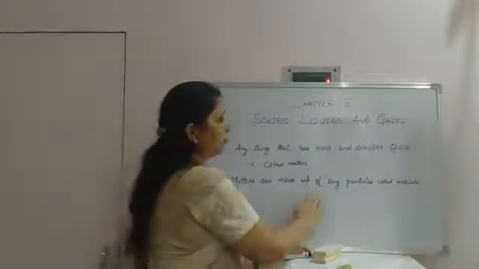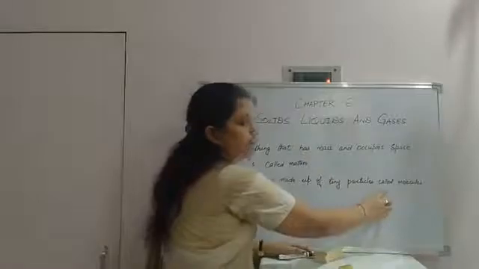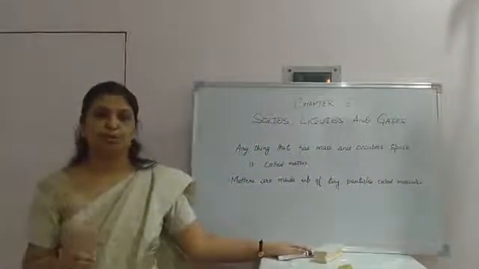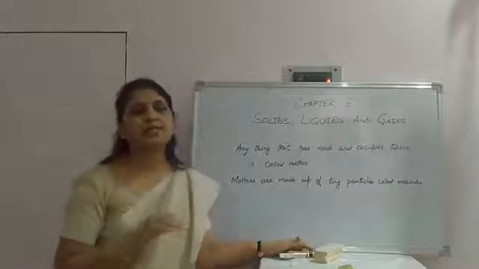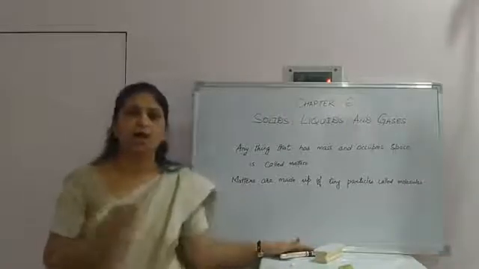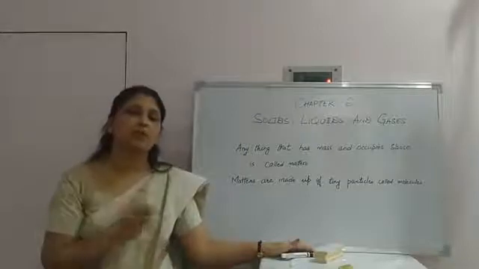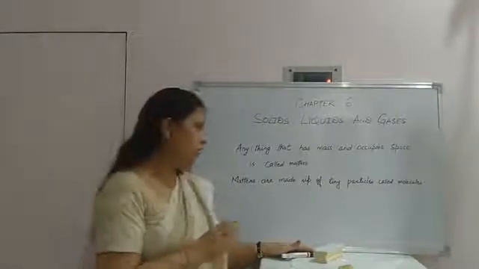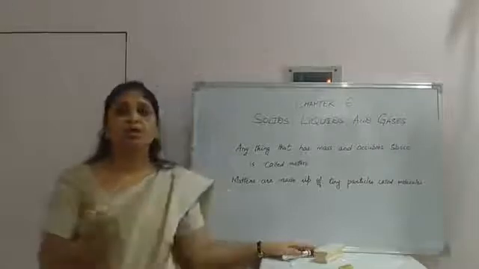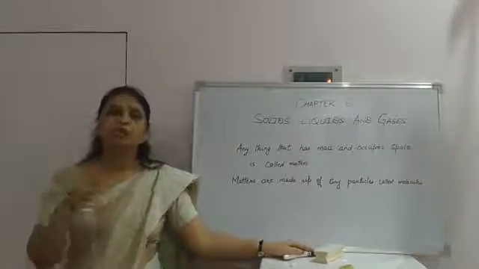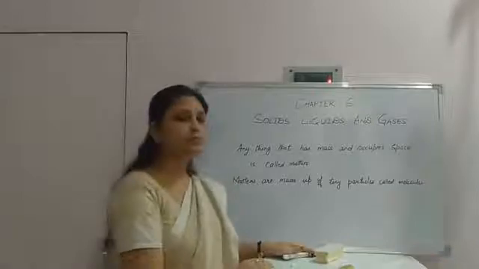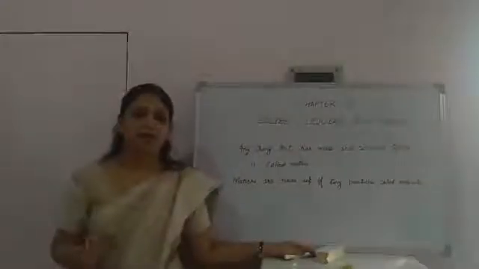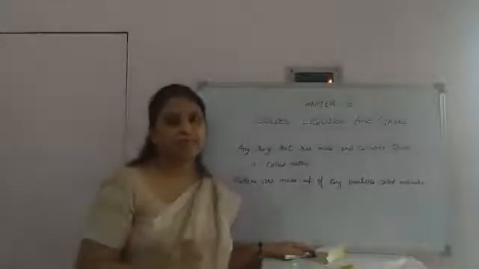Matter is made up of tiny particles called molecules. The smallest unit into which a substance can be divided without changing its chemical nature is known as a molecule. The molecules of different matters are of different kinds, giving them different qualities.